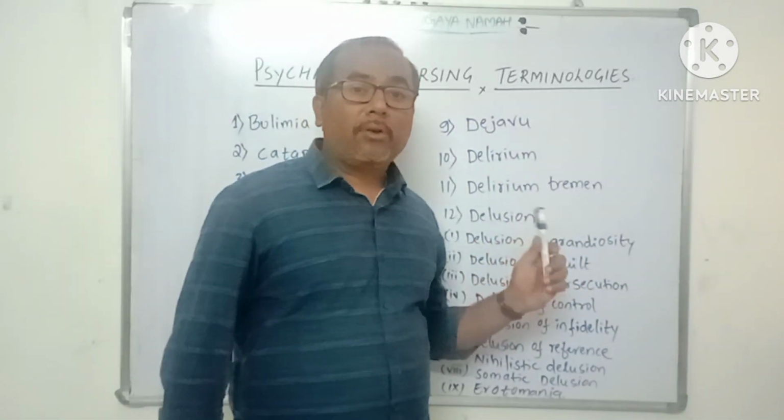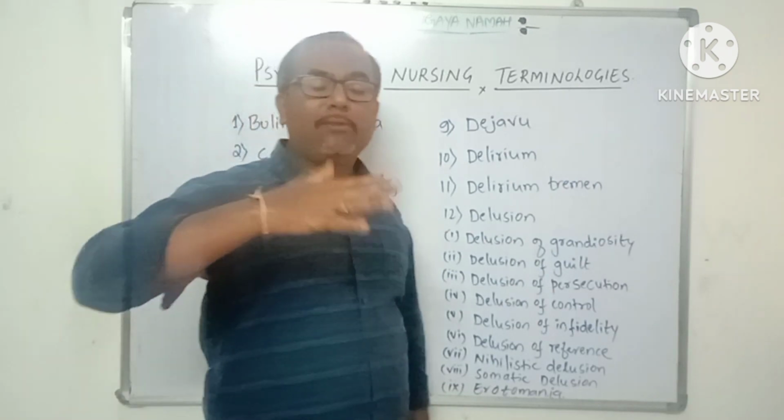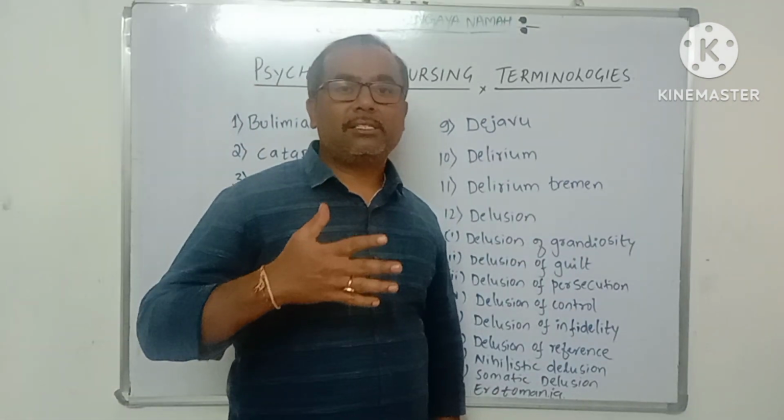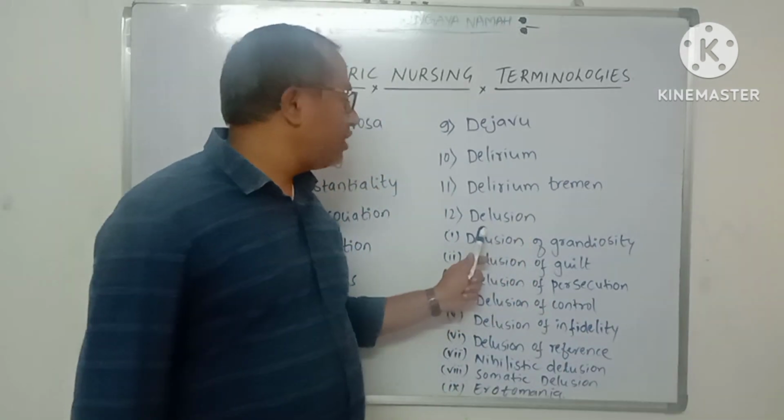This delirium tremens occurs. It is characterized by tremor, that is involuntary movement of voluntary muscles, diaphoresis, hallucinations and delirium. Okay. Next one is a delusion.